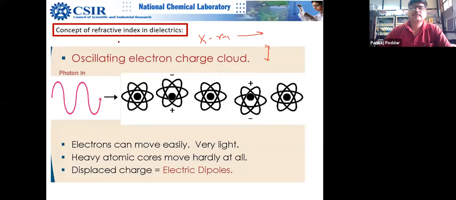The nucleus remains stationary when the X-rays interact. The nucleus behaves as if blindfolded: I don't want to see you because I have to move fast. So the nucleus is a lazy boy, and the electrons are fast moving students.